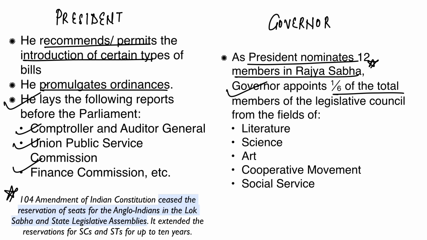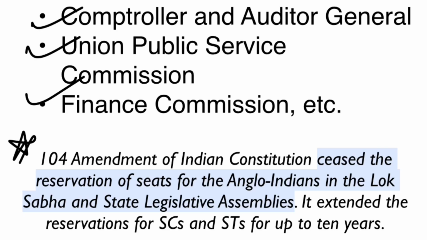Now, there is a very, very important information for you. I'll highlight it for you. Talking about this important change that has been made by the 104th amendment in the Indian Constitution. Initially, the president was reserving 2 seats for Anglo-Indian members in the Lok Sabha, whereas the governor could reserve 1 seat for Anglo-Indian members in the State Legislative Assembly. Now, the Anglo-Indian term has been removed, and this reservation is extended to SC and ST members up to 10 years. So please remember this new important change, okay?